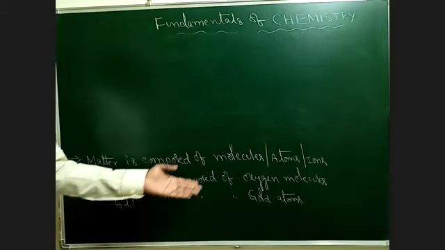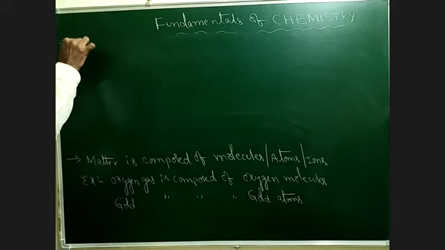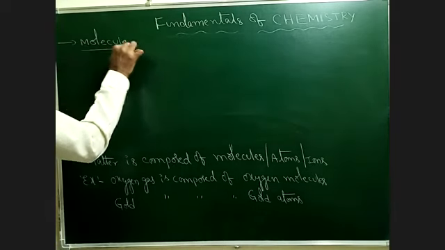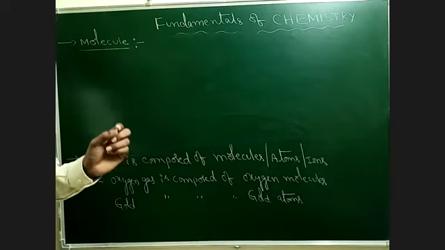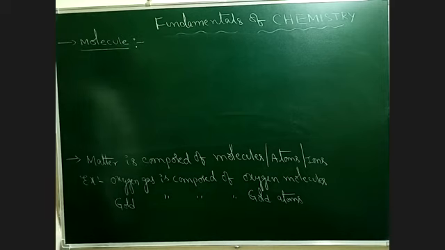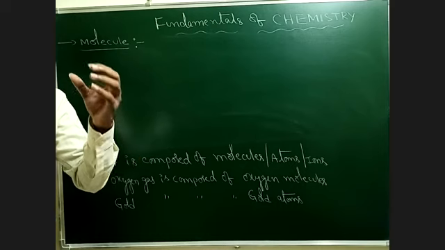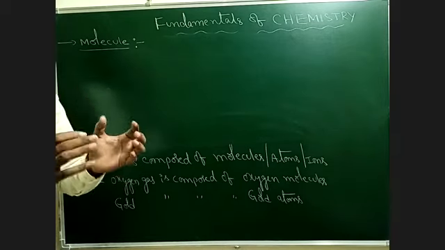Now, let us understand what is a molecule and what is an atom, what is an ion. We know that matter is composed of molecules. Now, let us understand what is a molecule. Molecule is composed of atoms. That means the molecule contains atoms. They may be same atoms or different atoms.